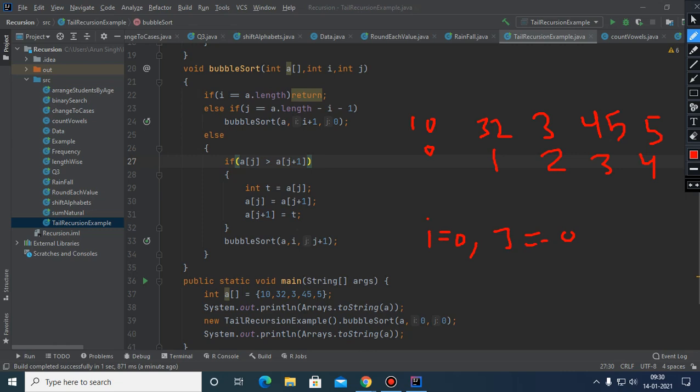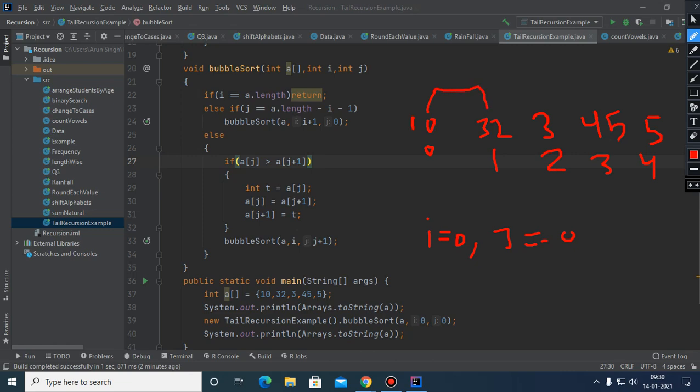So 0, 0, and this 0 will not match with a dot length, which is 5, so nothing will happen. And this 0 is not matching with a dot length minus i minus 1, which is 4, so that will also not execute. Control will come here, comparing these two.